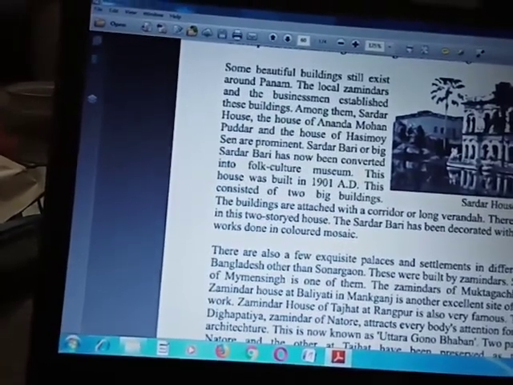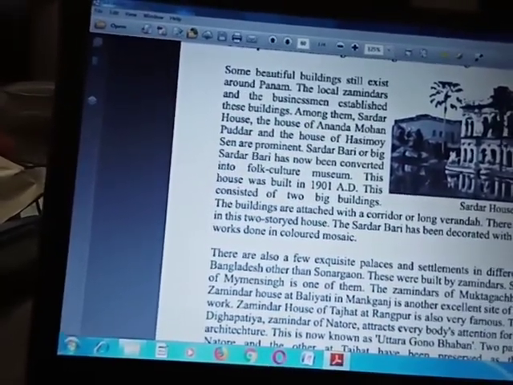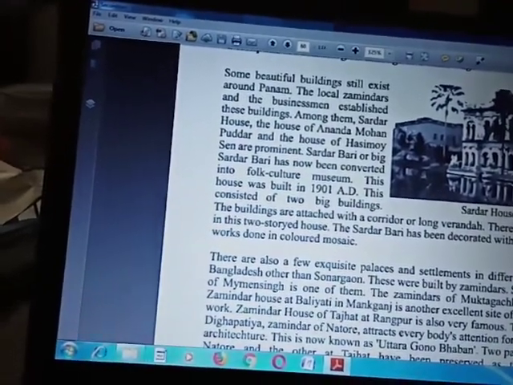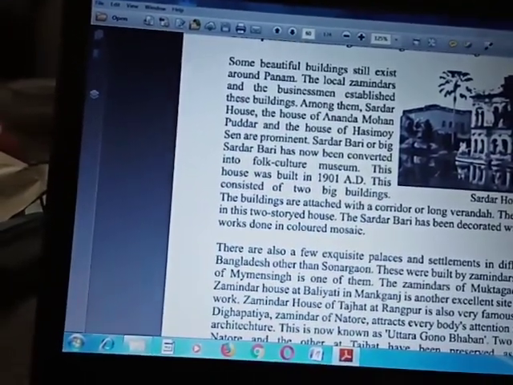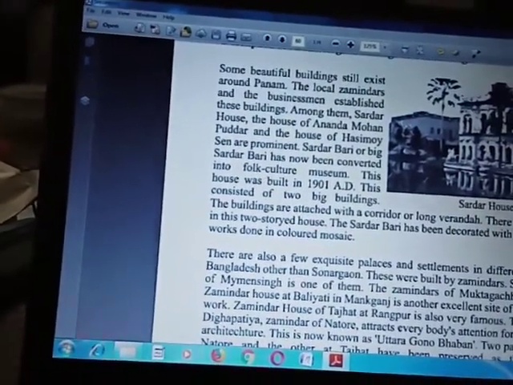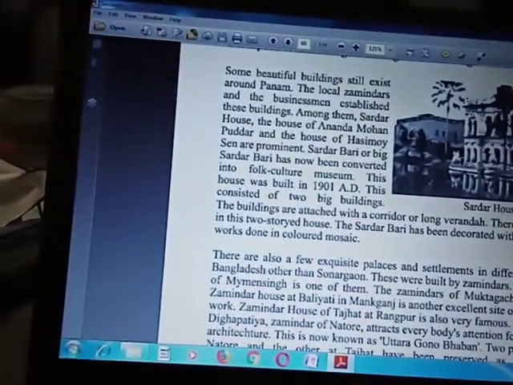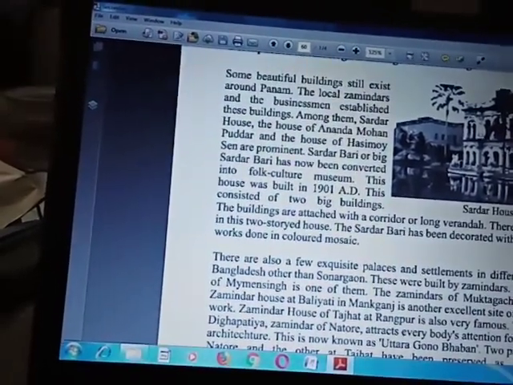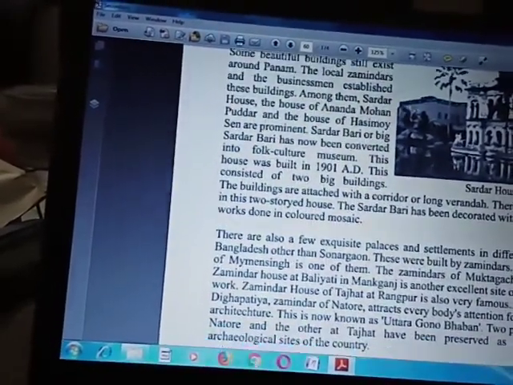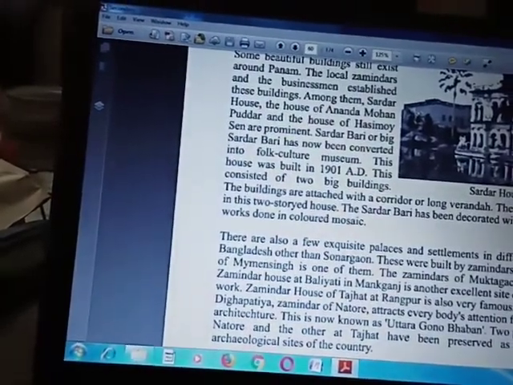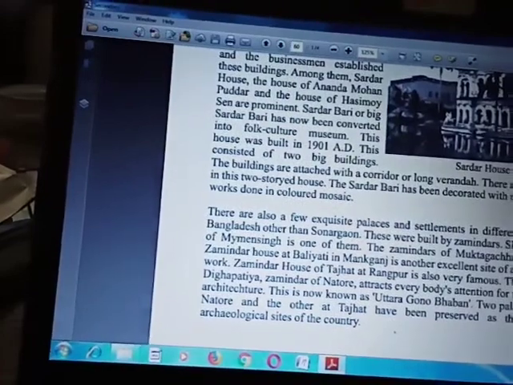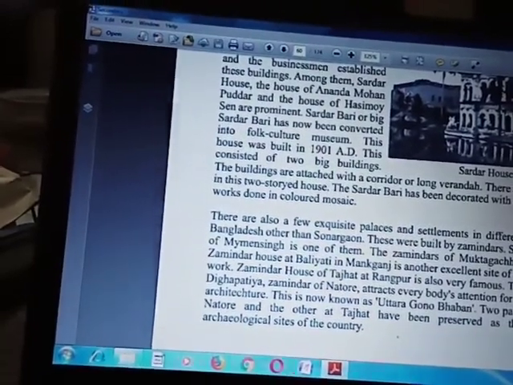Among them, Sardar House, the house of Ananda Mohan Poddar, and the house of Hashimoy Sen are prominent. Sardar Bari or Big Sardar Bari has now been converted into a folk culture museum.